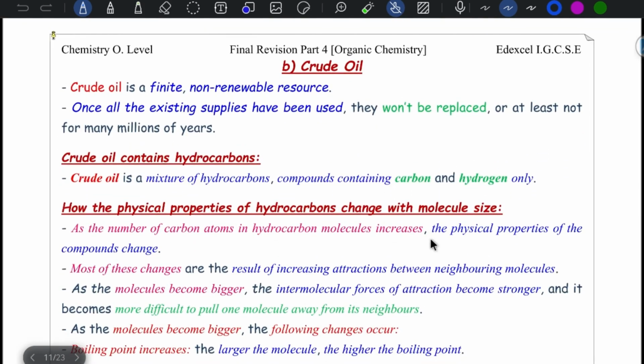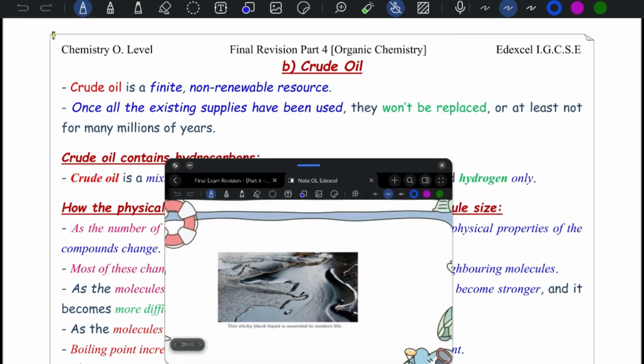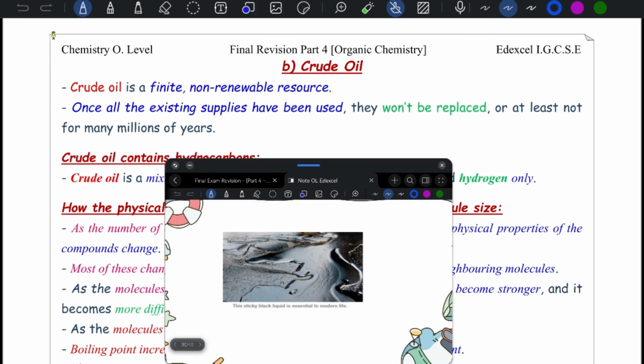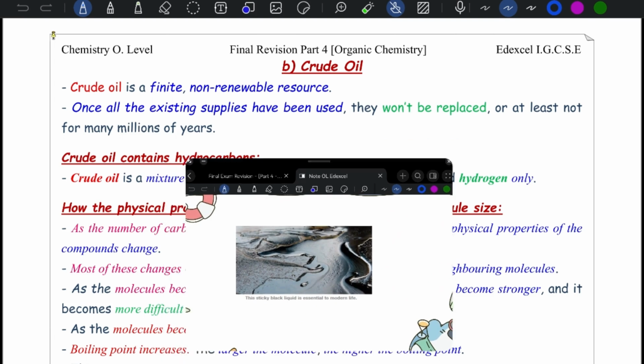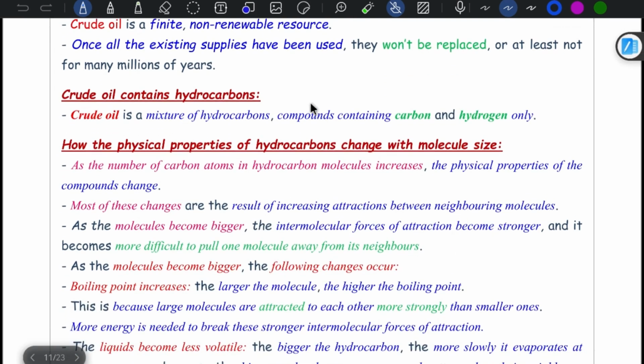Let's start talking about crude oil. Crude oil is finite and non-renewable. Once all the existing supplies have been used, they will not be replaced, or at least not for many million years. Crude oil is this black sticky liquid which is essential for modern life. It contains a mixture of hydrocarbons, which we defined at the beginning of this session as compounds containing carbon and hydrogen only.